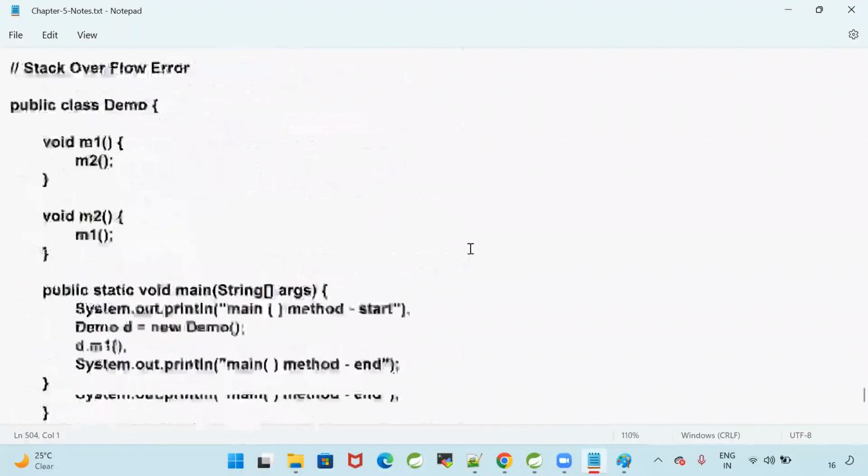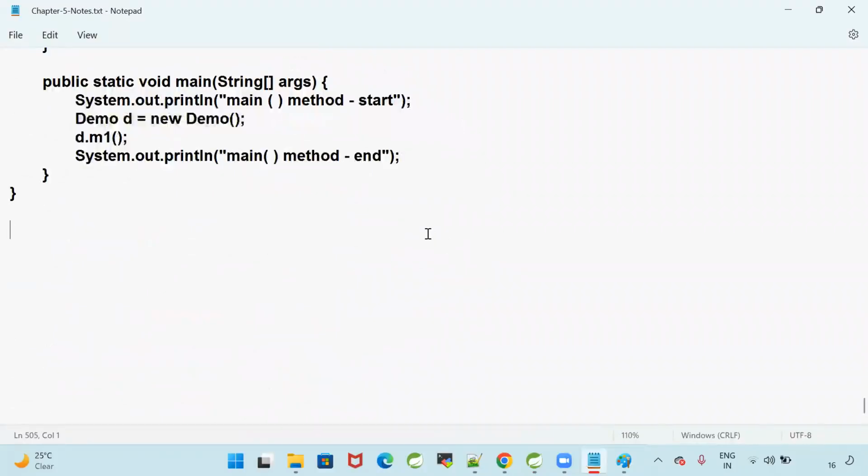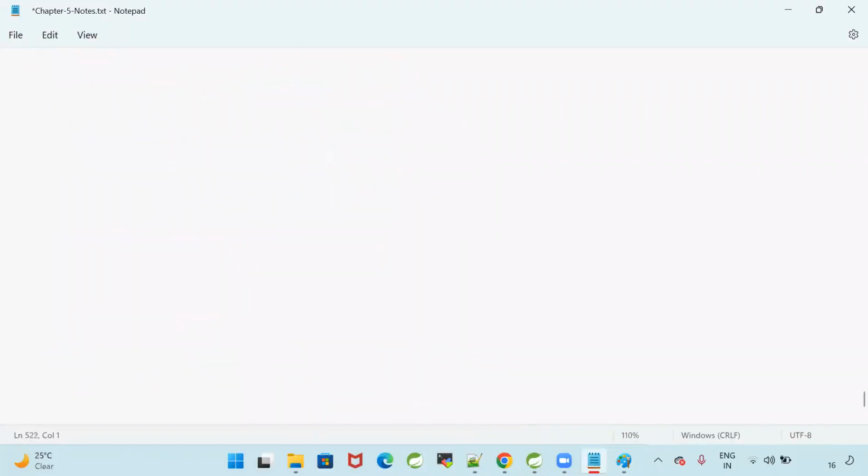what are the keywords available in the exception handling? What is graceful termination and what is abnormal termination? If the program is stopped in the middle because of some problem, then that is called abnormal termination. So to handle, we have some keywords: try, catch, finally, throw, throws.